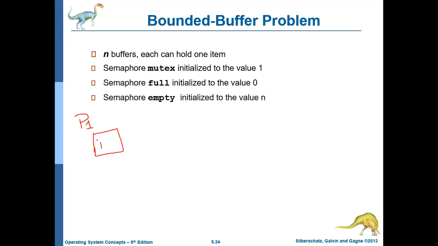I'll call it PR. It keeps on producing something. Another process P2 will act as a consumer. That is, whatever the process P1 produces, P2 will consume.